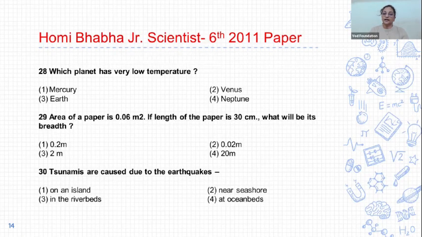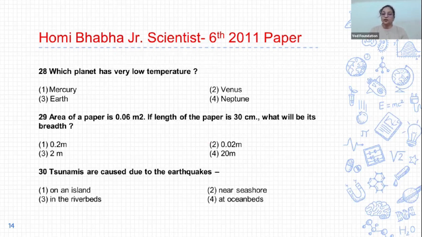Next, 28. Which planet has very low temperature? 1, Mercury; 2, Venus; 3, Earth; and 4, Neptune. And the correct answer is 4, Neptune, because Neptune is the farthest planet from the sun and that's why its temperature is very low. 29.